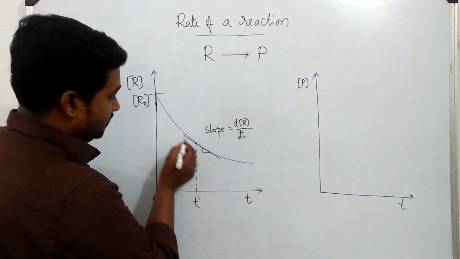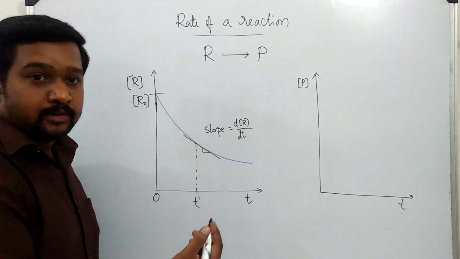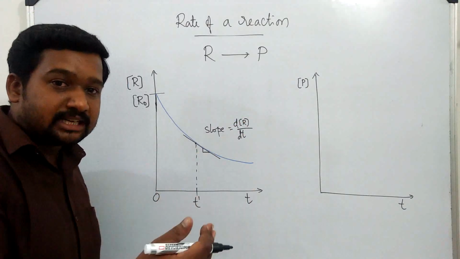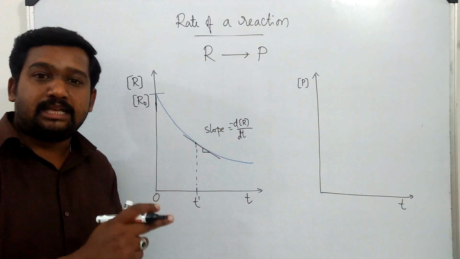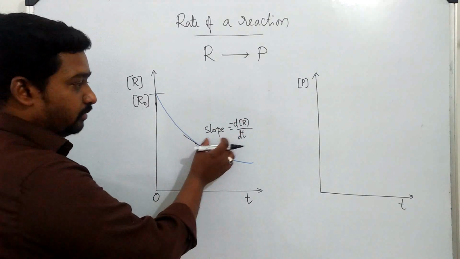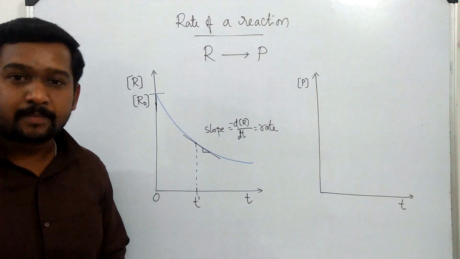Now this is a line sloping downward, which will have a negative slope. Since the slope mathematically has a negative value, to compensate it, we will introduce a minus here, so that minus into minus gives plus. So slope gives you the rate with respect to reactant.